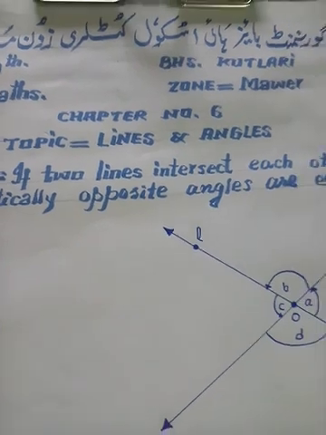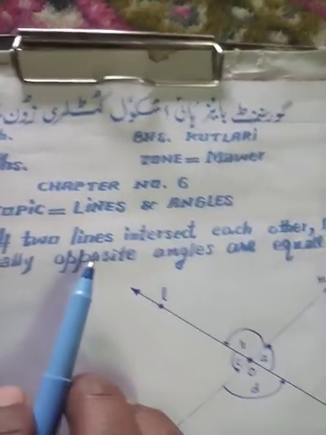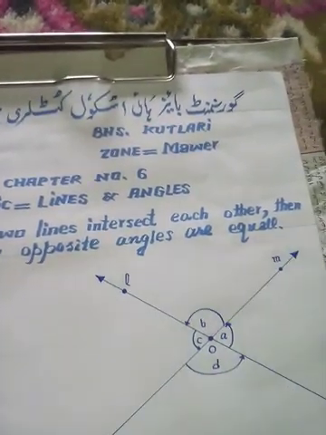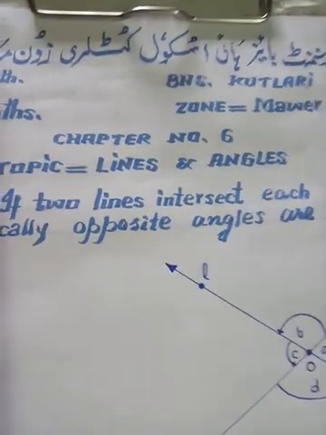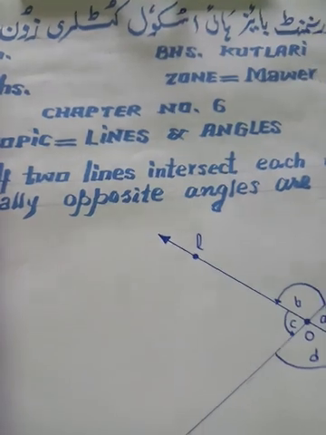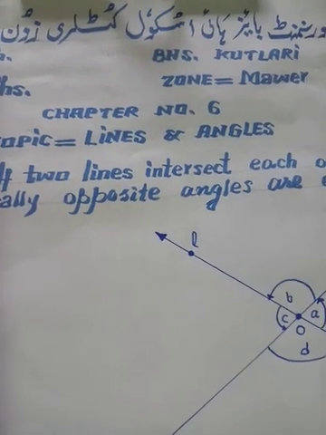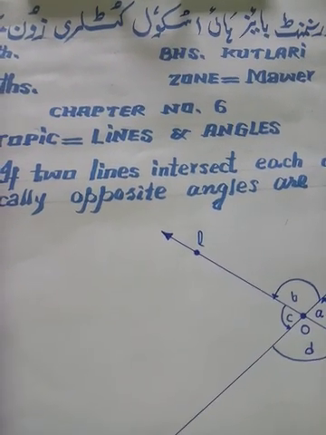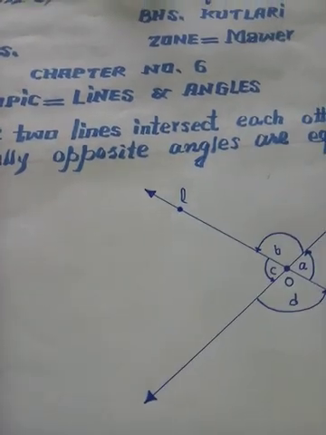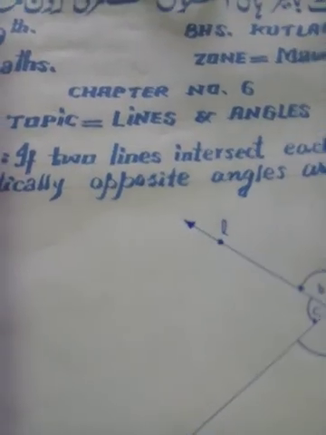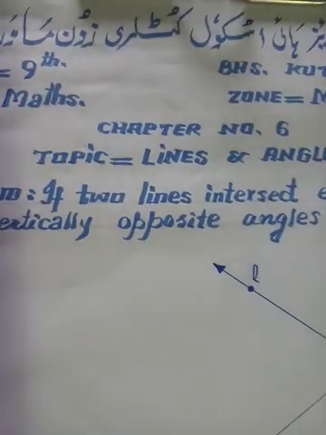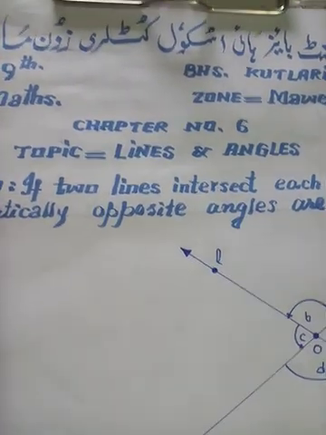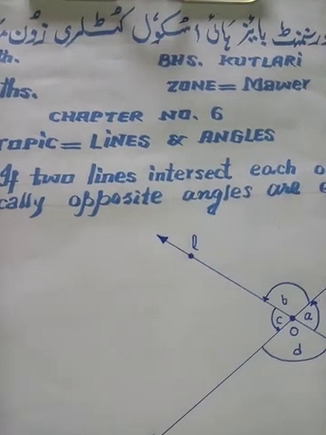The theorem is that if two lines intersect each other, then the vertically opposite angles are equal. It is an important theorem in this chapter. The theorem states that if two lines intersect each other at one point, then the vertically opposite angles formed are equal.